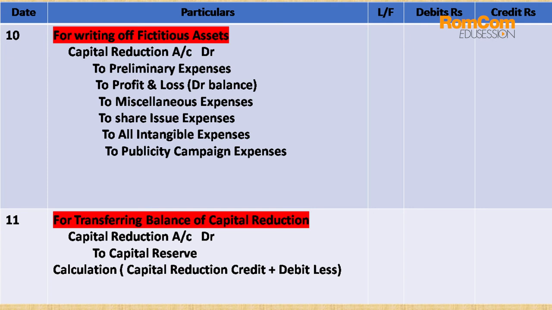So how to calculate this? There is a simple rule to calculate, that is capital reduction credit. We have to add all the credits in the journal entries and we have to subtract all the debits from the journal entries. Whatever balance we are going to get will be transferred to capital reserve by passing this entry as capital reduction to capital reserve.